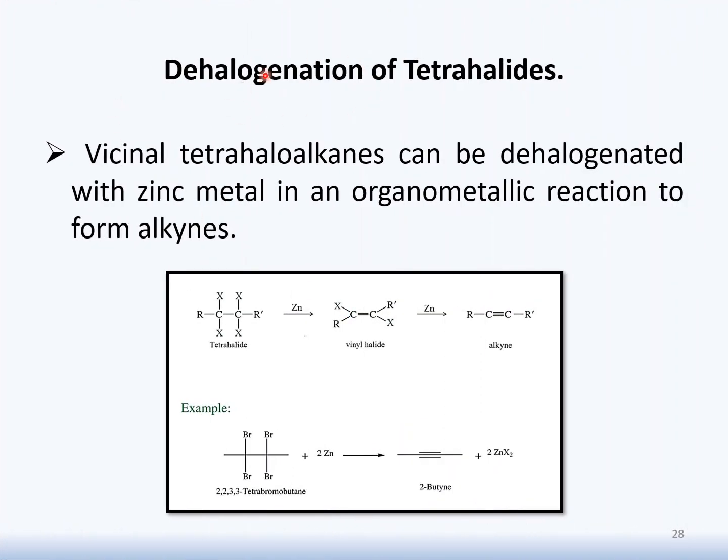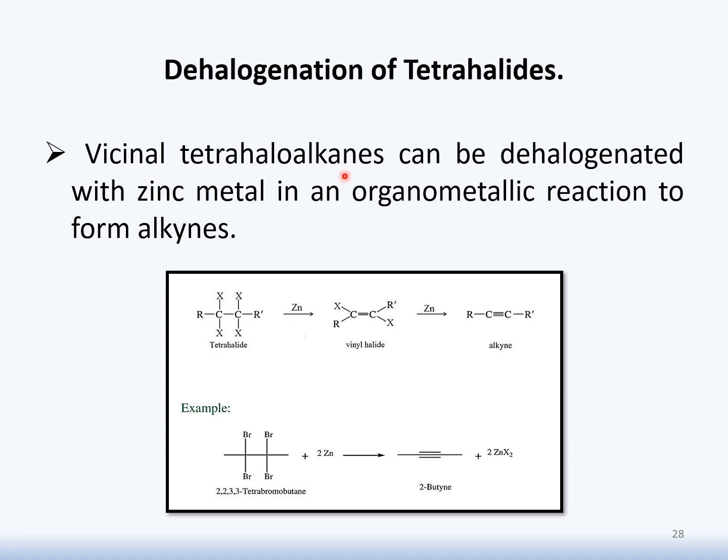Class, the next reaction is dehalogenation of tetrahalide. It means the reactant is a tetrahalide. Tetrahalide means a compound which contains not 1, not 2, not 3, but 4 halo groups. The process which takes place for the synthesis of alkyne is dehalogenation. It means there will be removal of halogen groups.